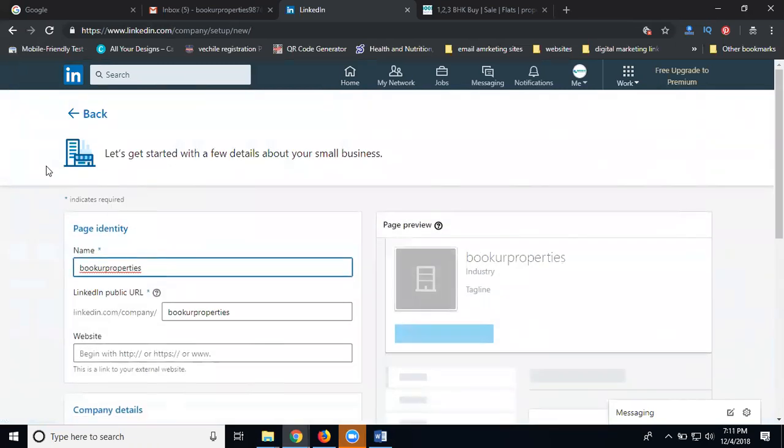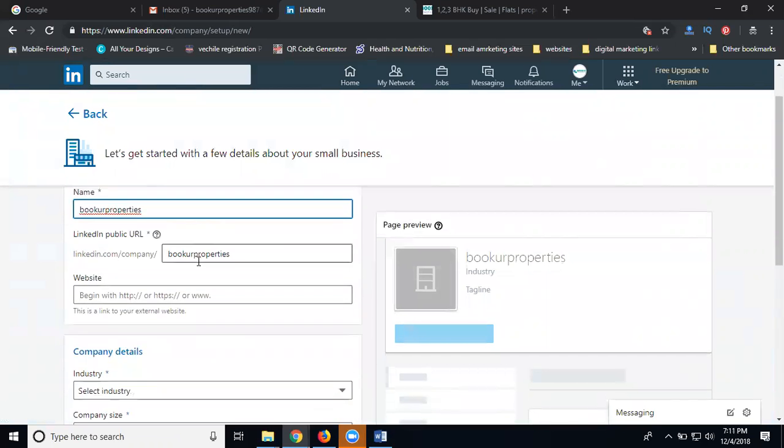Select your business name. Automatically your username will be created. When you give a space, what will your username be? They give a hyphen. Just remove the hyphen. Why? Because the username needs to be continuous.